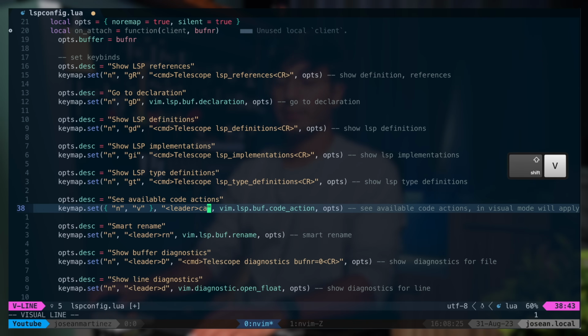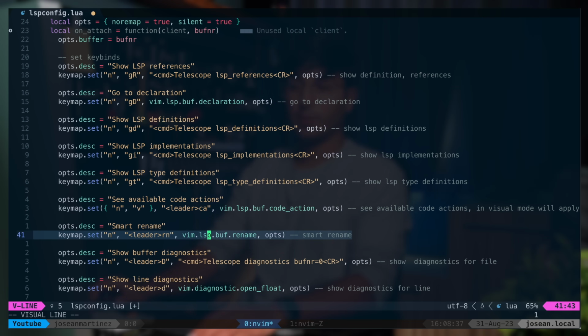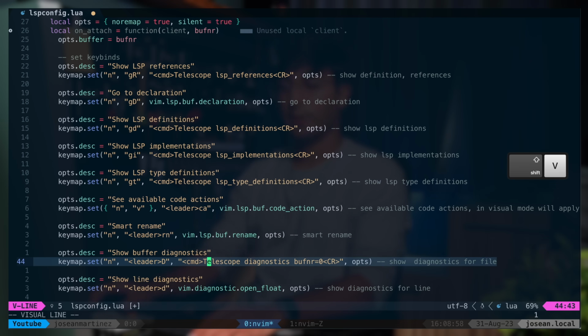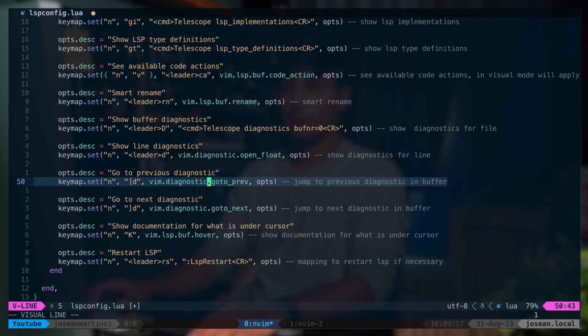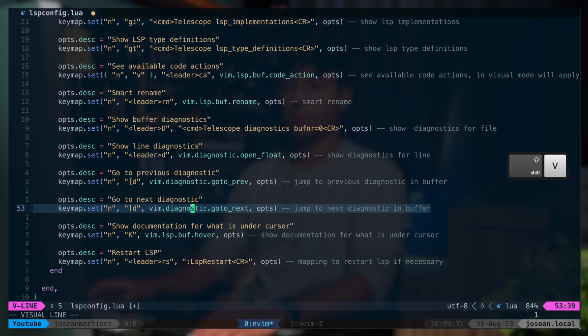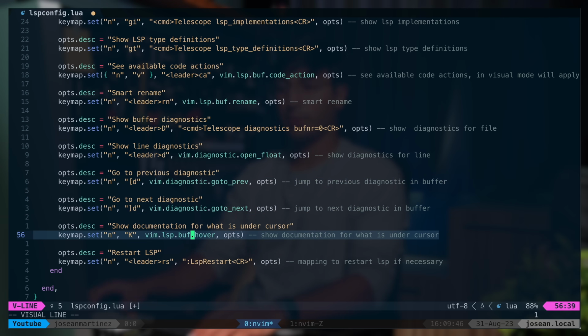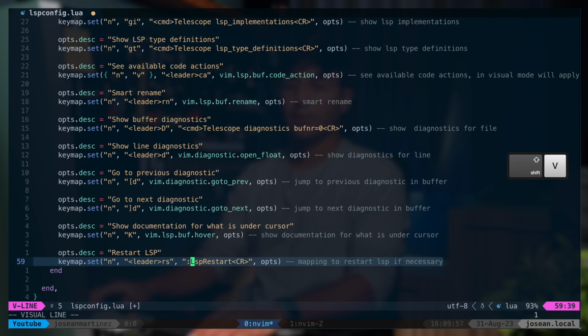This will open up relevant code actions. This will do a smart rename of what's under the cursor. This will show us any diagnostics for the current buffer with telescope. This will show us the diagnostics for the current line. This will go to the previous closest diagnostic. This will go to the next closest one. Uppercase K will show us the documentation for what is under the cursor. And then I also have leader RS to restart the language servers. This can come in handy from time to time.